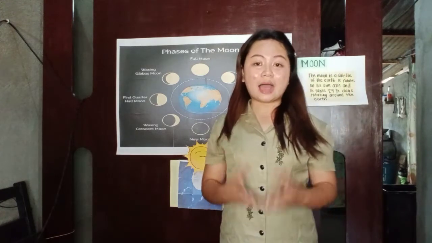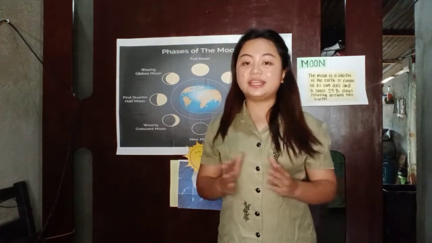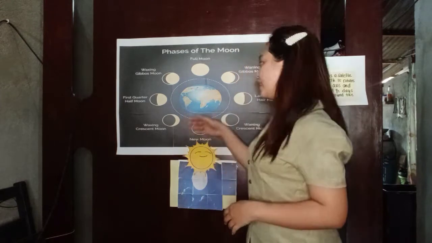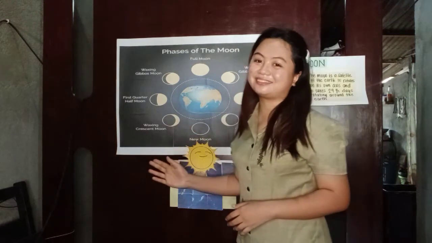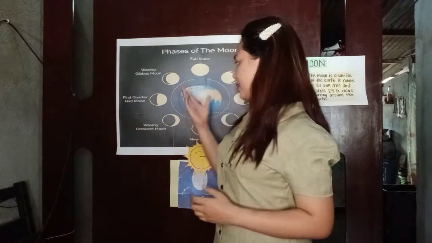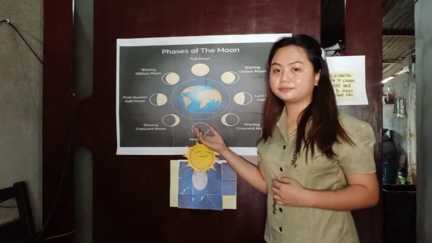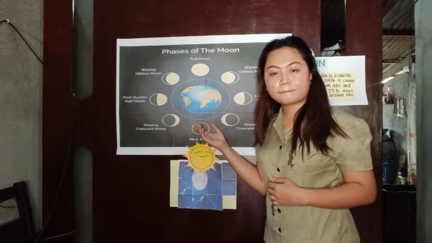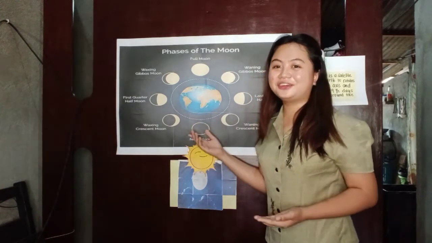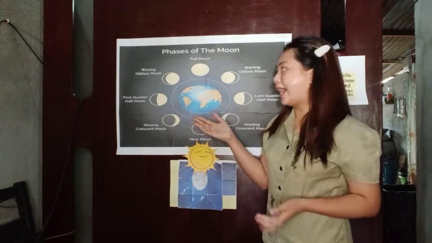Okay, class, after a week, we do not see the moon at all. This means that the moon will undergo its different phases again. So taking a look at all of this, what have you noticed about the moon? I have noticed that the moon changes appearance in different phases and it changes when the moon revolves around the earth. Very good.